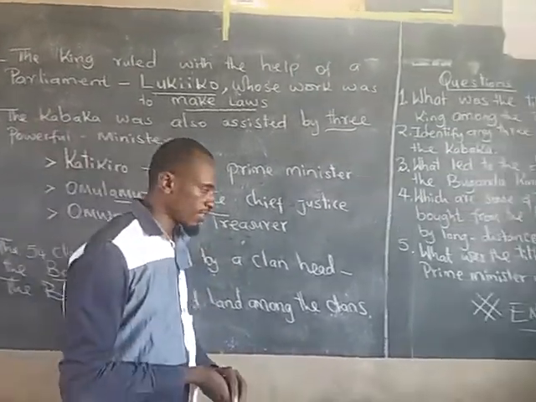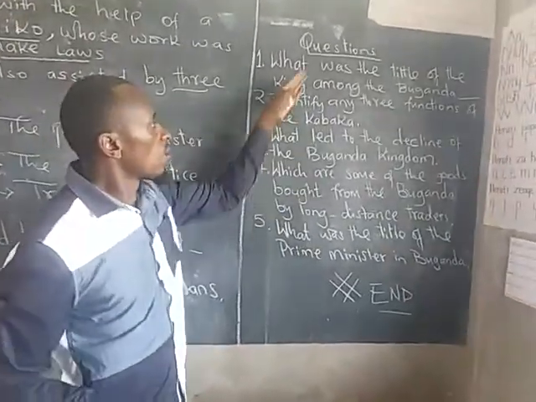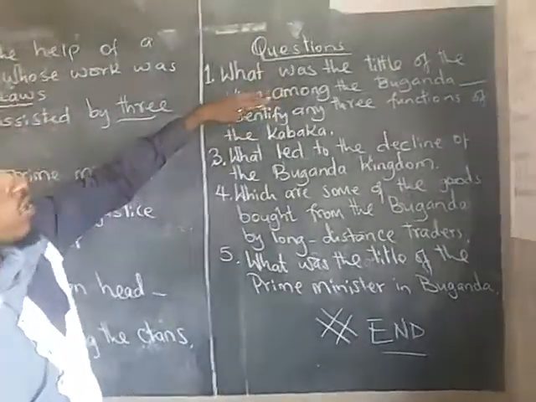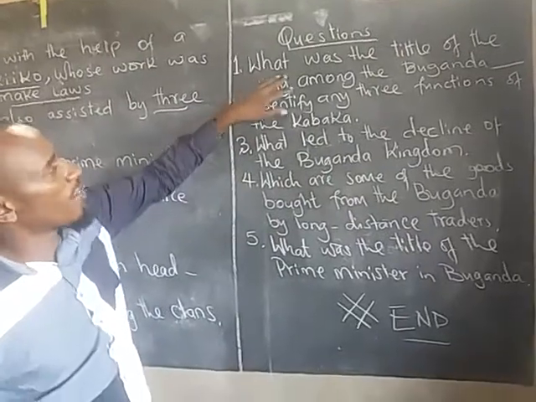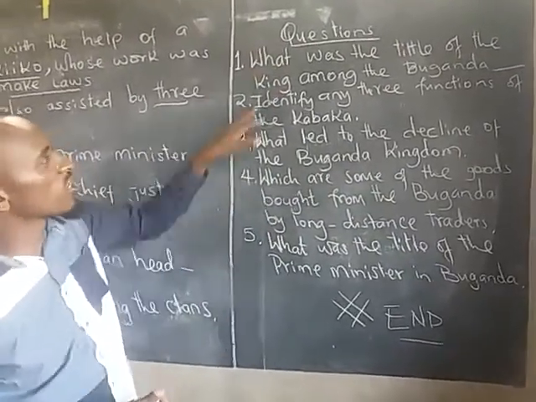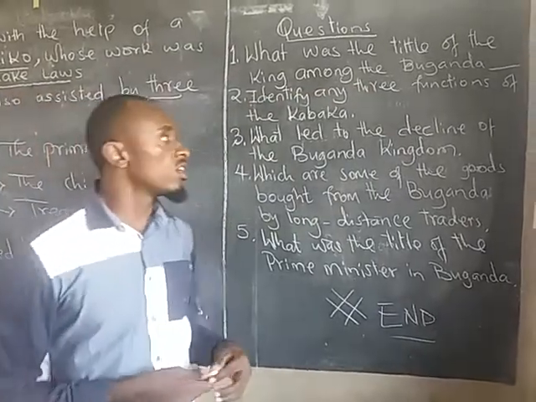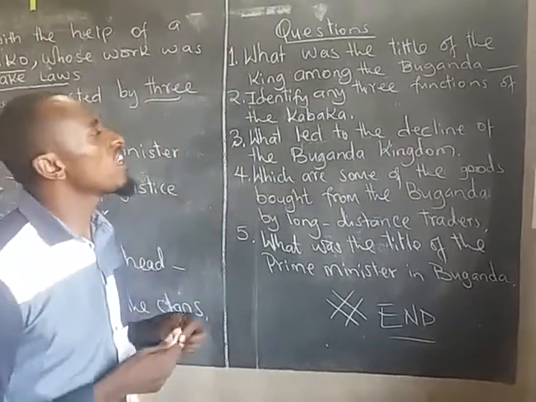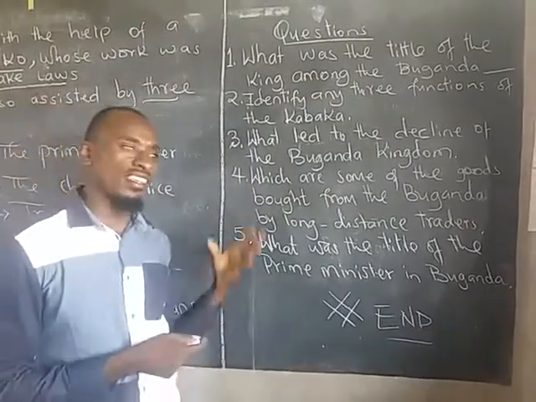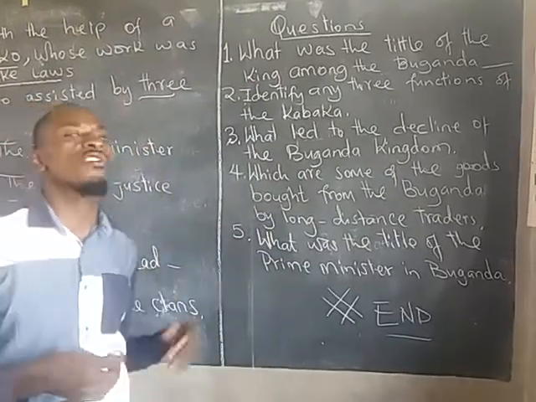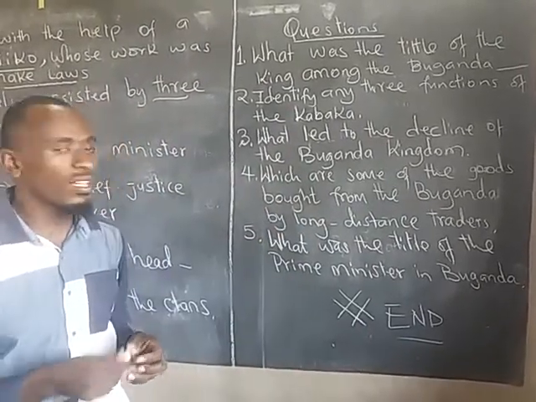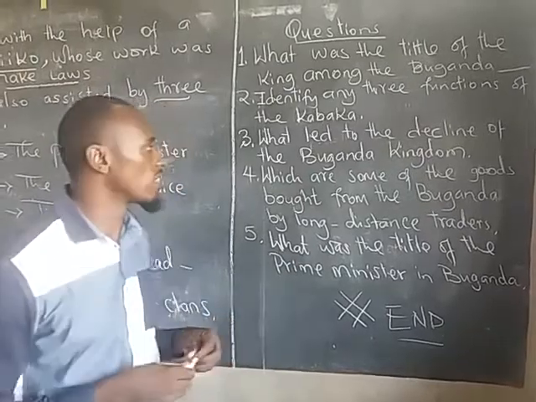Questions? Here are some questions for you. Remember that, of course, at the end of every lesson you must have questions. What was the title of the king among the Buganda? Write that there. Identify any 3 functions of the Kabaka. I discussed around 5 or 6 functions of the Kabaka. Give me 3. Remember to bring this work on Friday for marking.